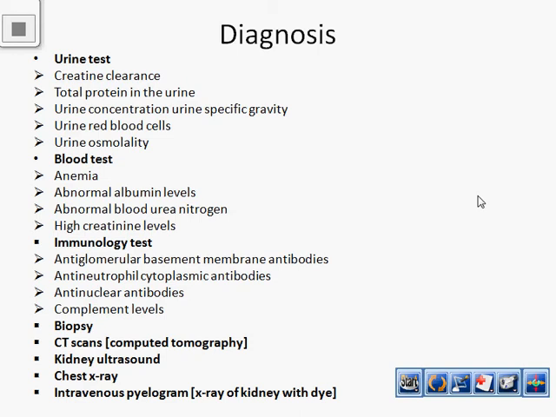Next we see about immunological tests: anti-glomerular basement membrane antibodies, anti-neutrophil cytoplasmic antibodies, anti-nuclear antibodies, and complement levels. Other than these tests, we do a biopsy, in which small tissue is taken from the kidney to find out whether cancer or something else is present. Next, CT scan. CT means computed tomography, to check the overview of the kidney, its function and structure. Next, kidney ultrasound and chest X-ray. Another one is intravenous pyelogram, an X-ray of the kidney with dye.